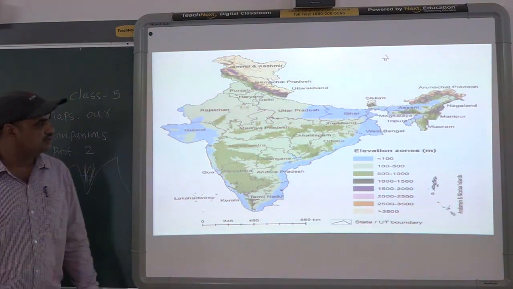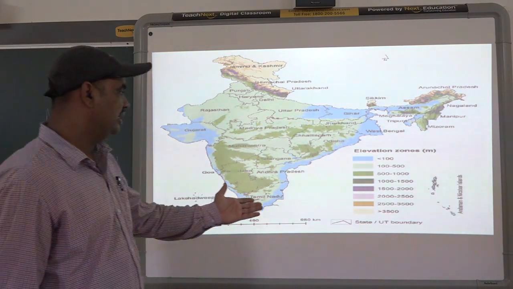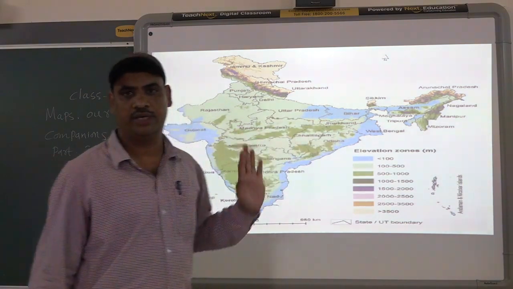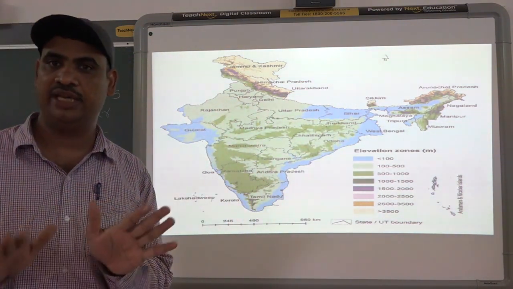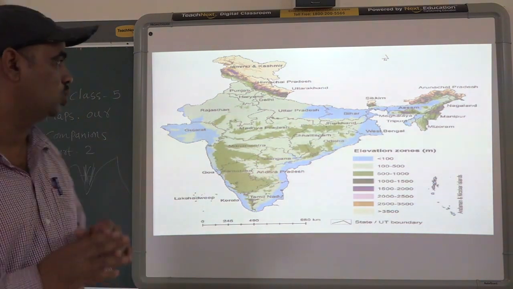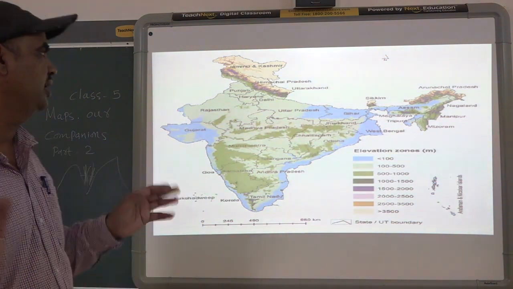If you look at this map of India, you can find all types of height places here. You have the plain area, the mountains, the plateaus, and the coastal area. Almost all types of landforms are found in India.